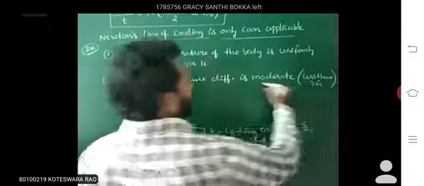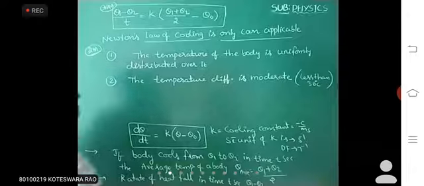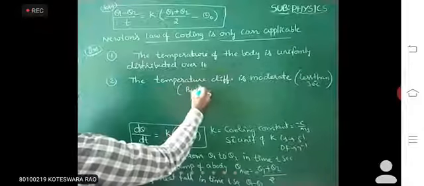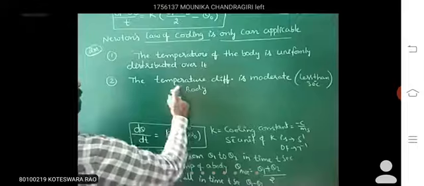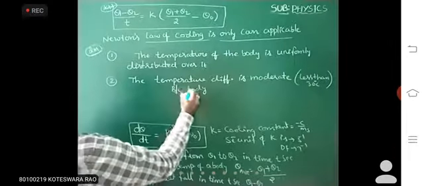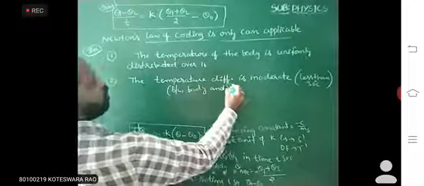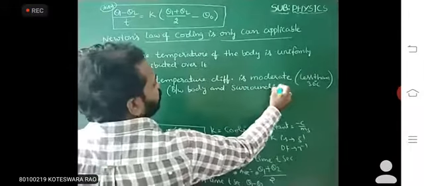Beyond 30, this law cannot be applicable. So the temperature difference is moderate, that means between the body and the surrounding. So this is the second condition.